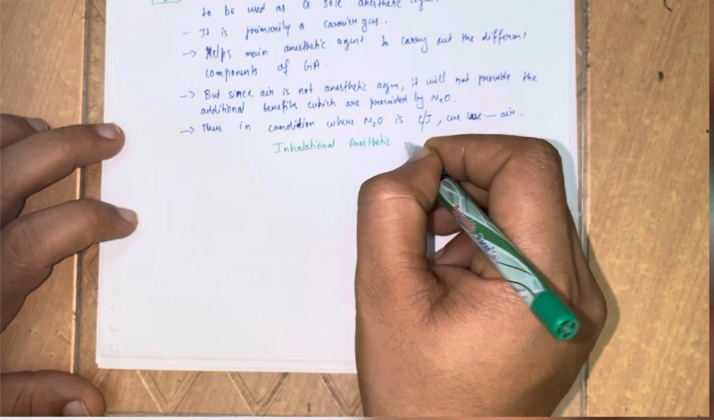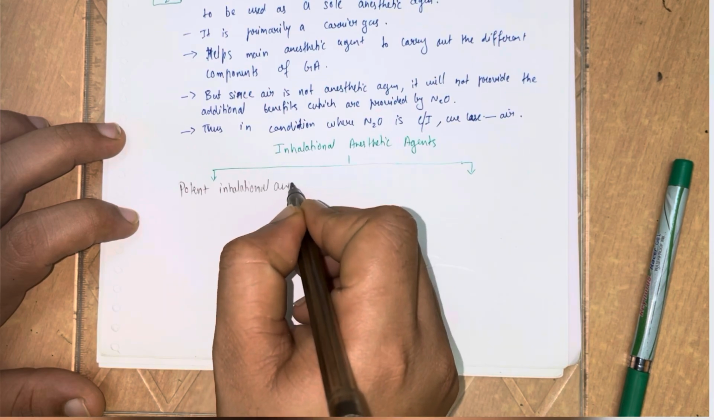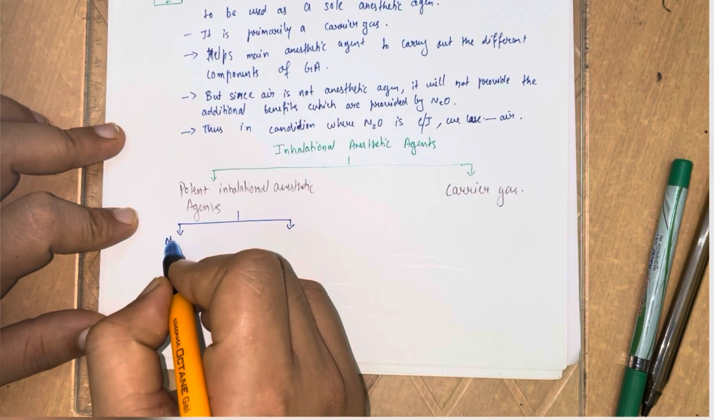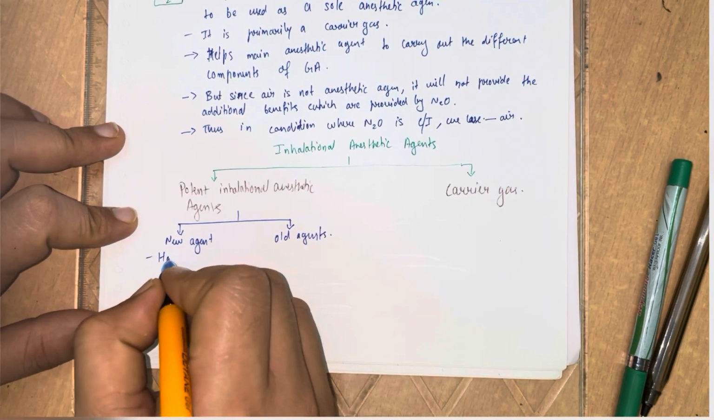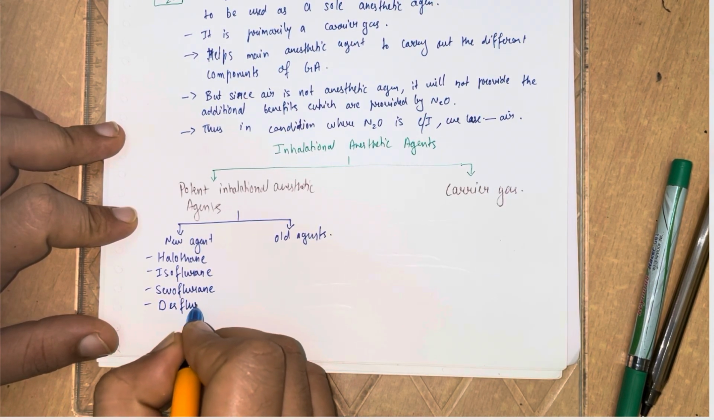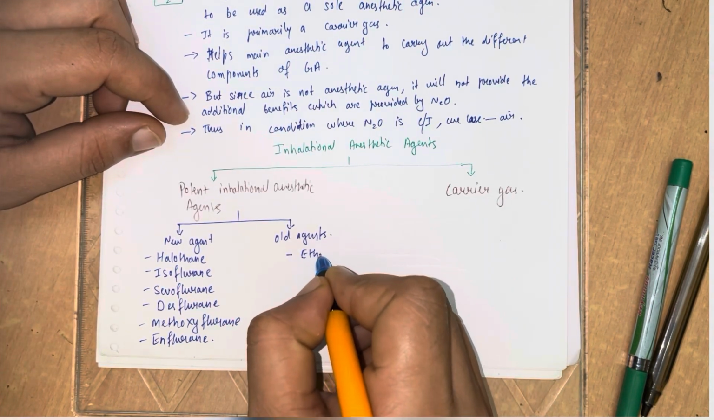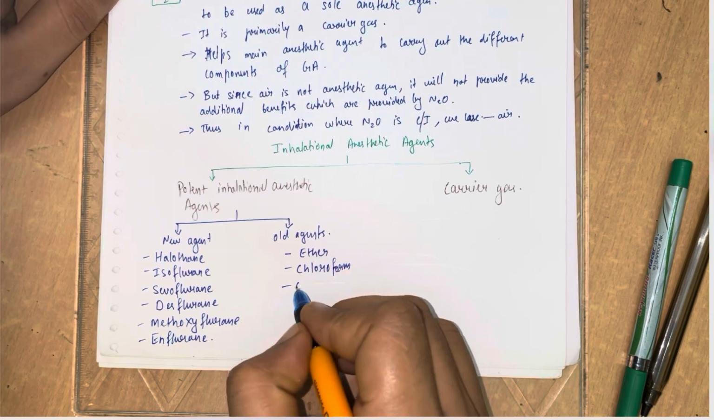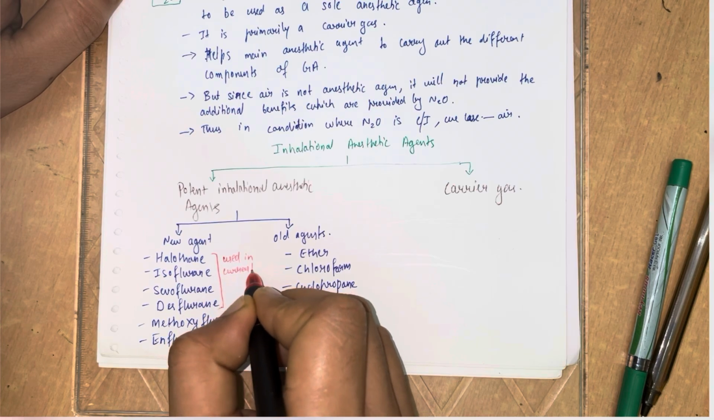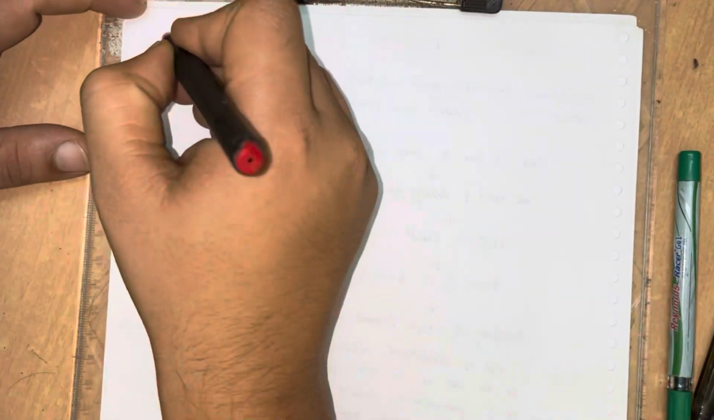Now we talk about the inhalational anesthetic agents. So inhalational anesthetic agents are divided into two groups, potent inhalational anesthetic agents and carrier gases. Potent anesthetic agents are again divided into the new agents and old agents. The new agents are halothane, isoflurane, sevoflurane, desflurane, methoxyflurane and fluroxene. And the old agents are mainly ether, chloroform, cyclopropane and trilene. Here the newer agents halothane, isoflurane, sevoflurane and desflurane are used in the current level of practice. The carrier gases are N2O and xenon.